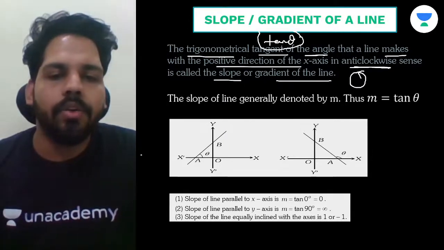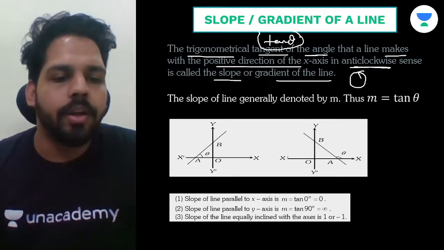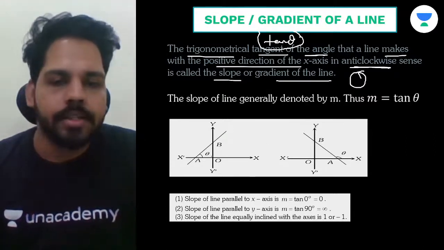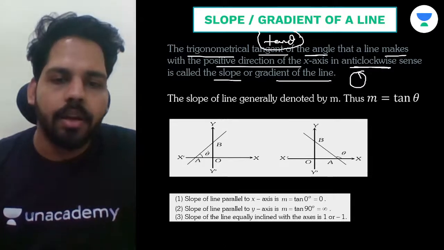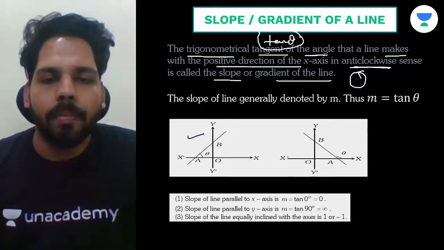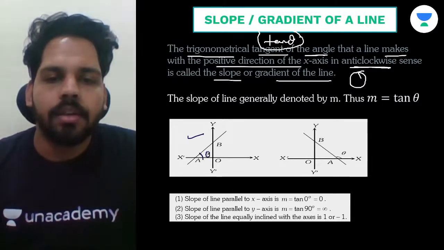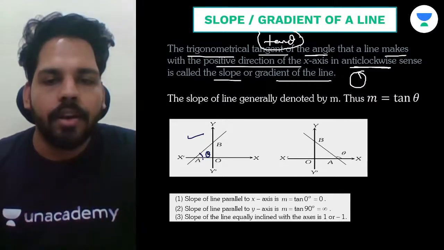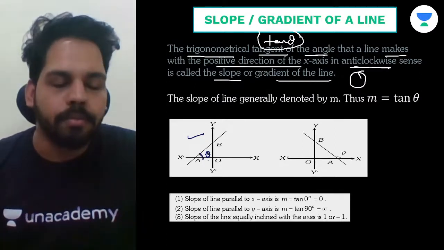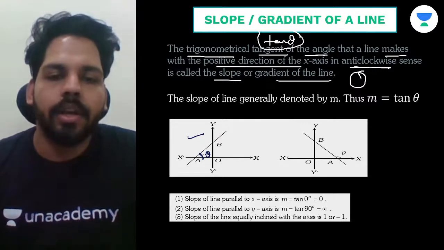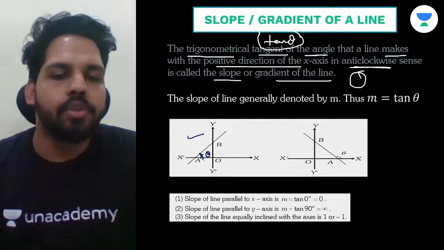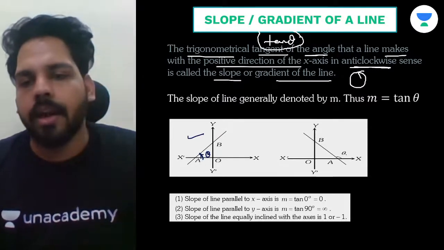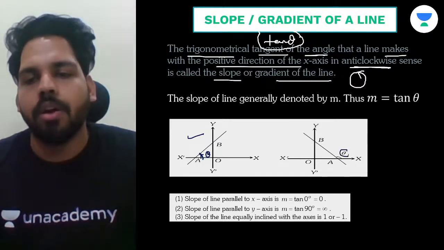So as you can see, we are having two figures over here, by which we can definitely understand. In this one, we have the slope where this angle is theta. When you take this angle from the positive direction of x-axis to here, you will have this slope like this, and here you will have this slope, which is also known as theta.